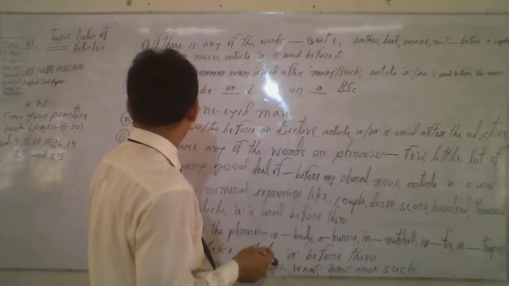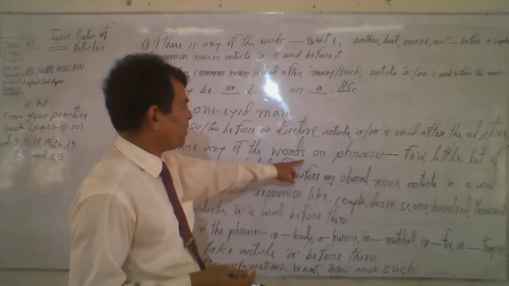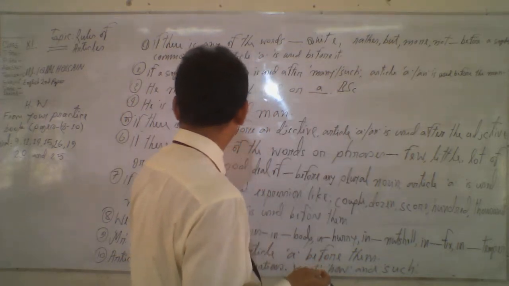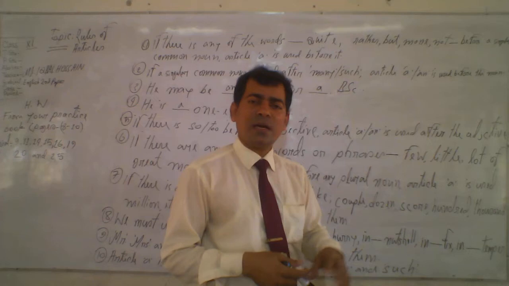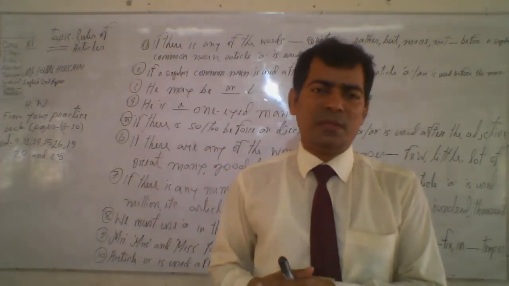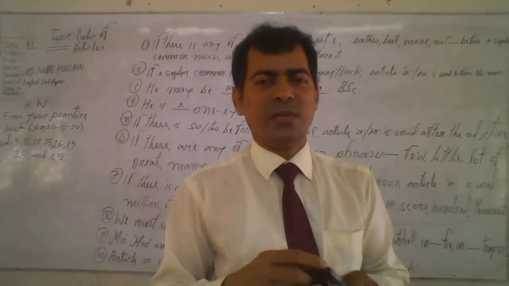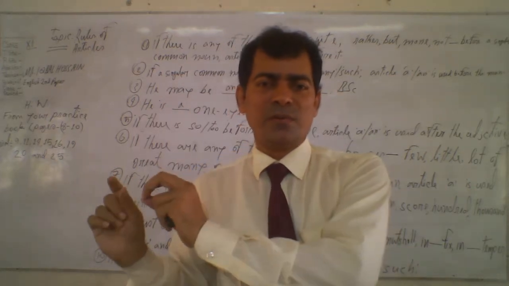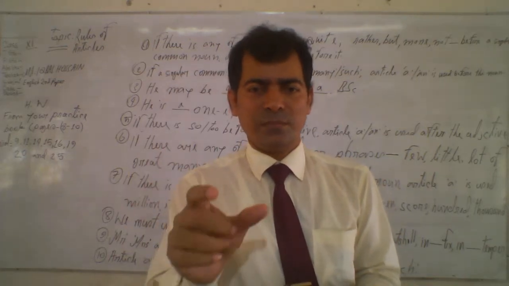So now, rule number 6. If there are any of the words or phrases few, little, lot of, great, many, good deal of before any plural noun, article A is used. And if before any plural noun there is any of the words or phrases, you need to use A. For example, I have good deal of books. Here, before the phrase good deal, I must use A. I have a good deal of books.